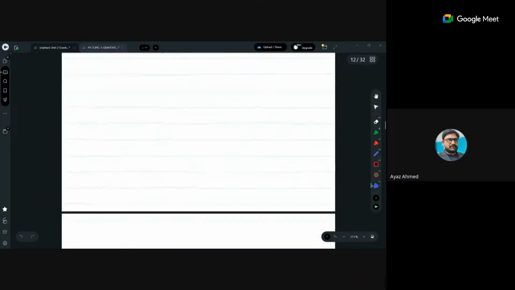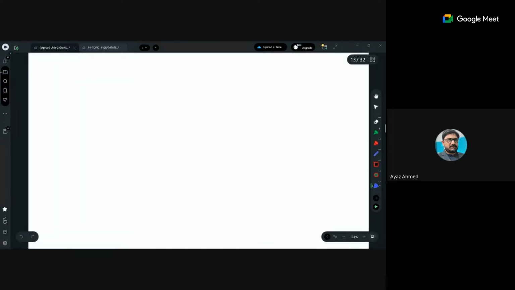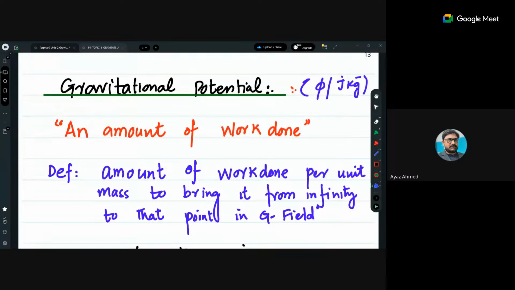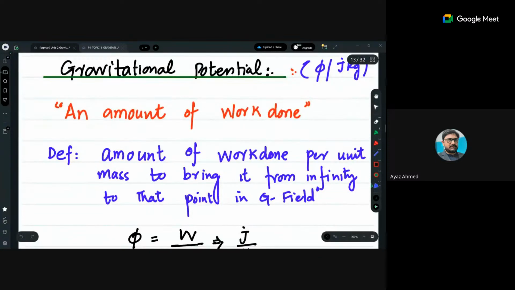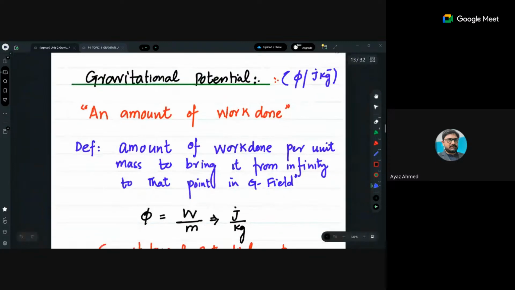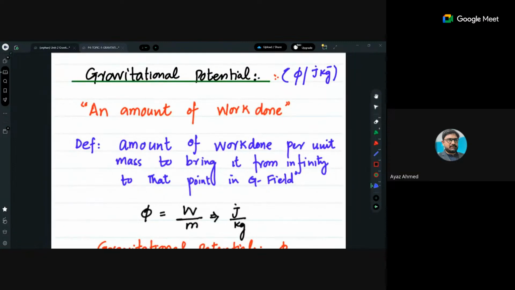We will discuss some areas and then we will go back to the practice questions again. Right, the topic is gravitational potential. It's a main significant contributor in your past paper questions. ठीक है, gravitational potential and gravitational potential energy both are almost relevant topics. That's why when I start with gravitational potential, I will try to finish up gravitational potential energy as well.